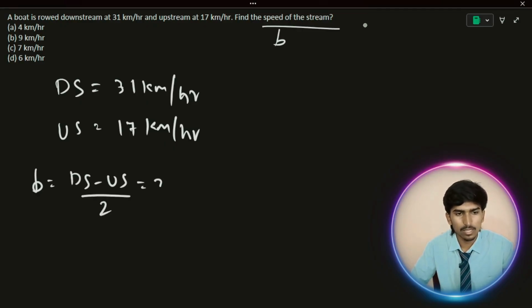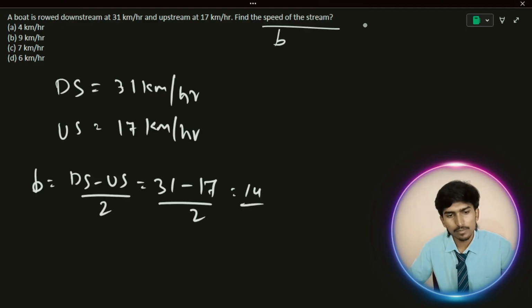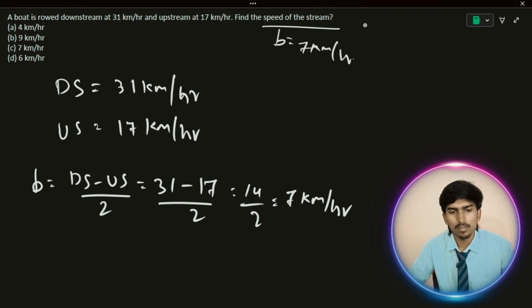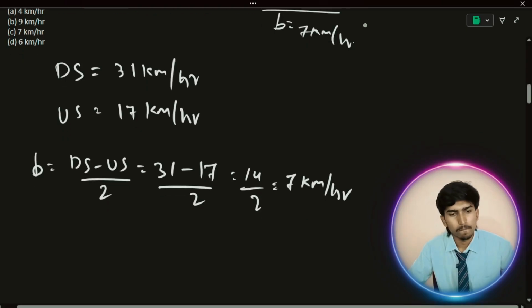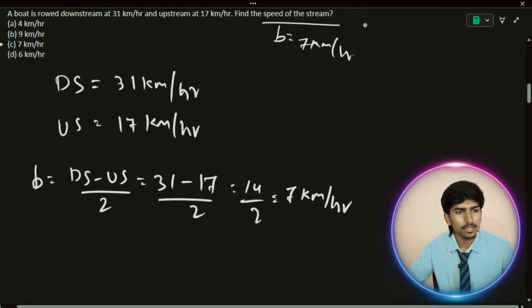So 31 minus 17 divided by 2. What is 31 minus 17? 14. 14 by 2, 7 kilometer per hour. The speed of a stream is 7 kilometer per hour. This is the answer, C, 7 kilometer per hour.